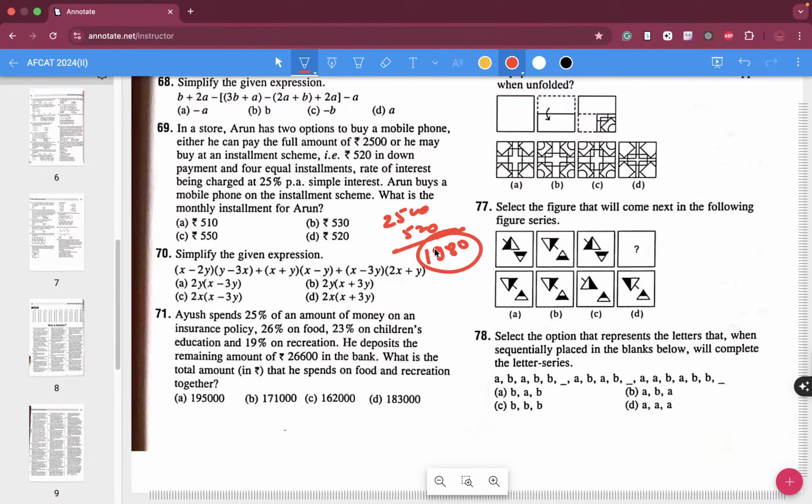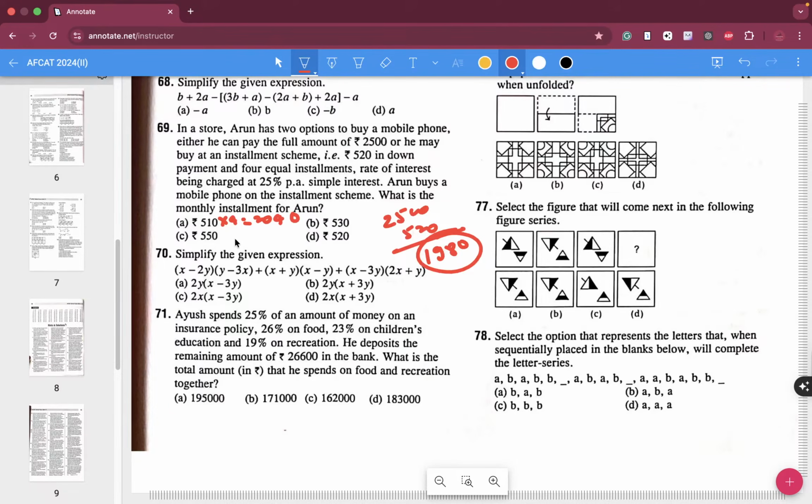And you need to pay in 4 equal installments. So 51 into 4 is how much? 0, 4, 20.